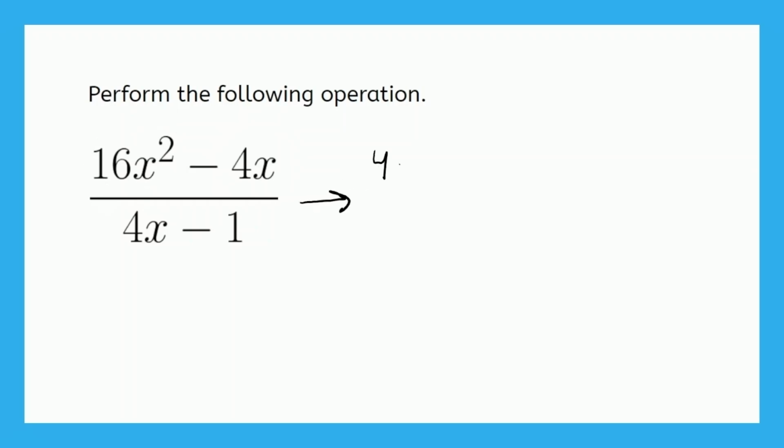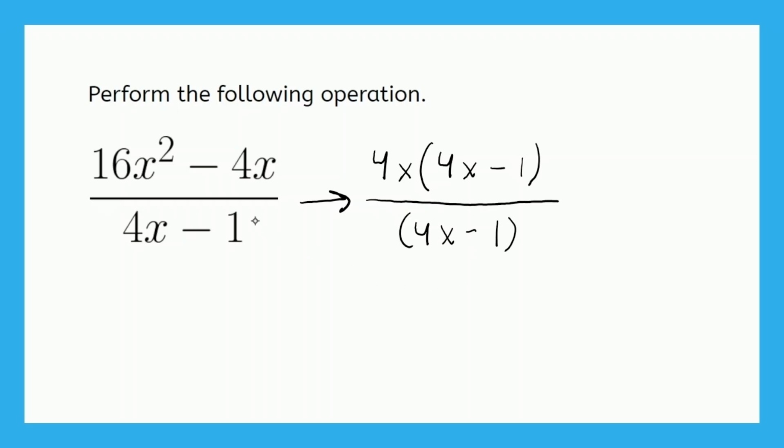So we have 4x, and then 16x squared divided by 4x will give us 4x. And then we have minus, and then 4x divided by 4x is 1. We still have in the denominator 4x minus 1. If we write parentheses around this denominator, it's the same. Just so that they look exactly the same, we'll leave those parentheses right there.